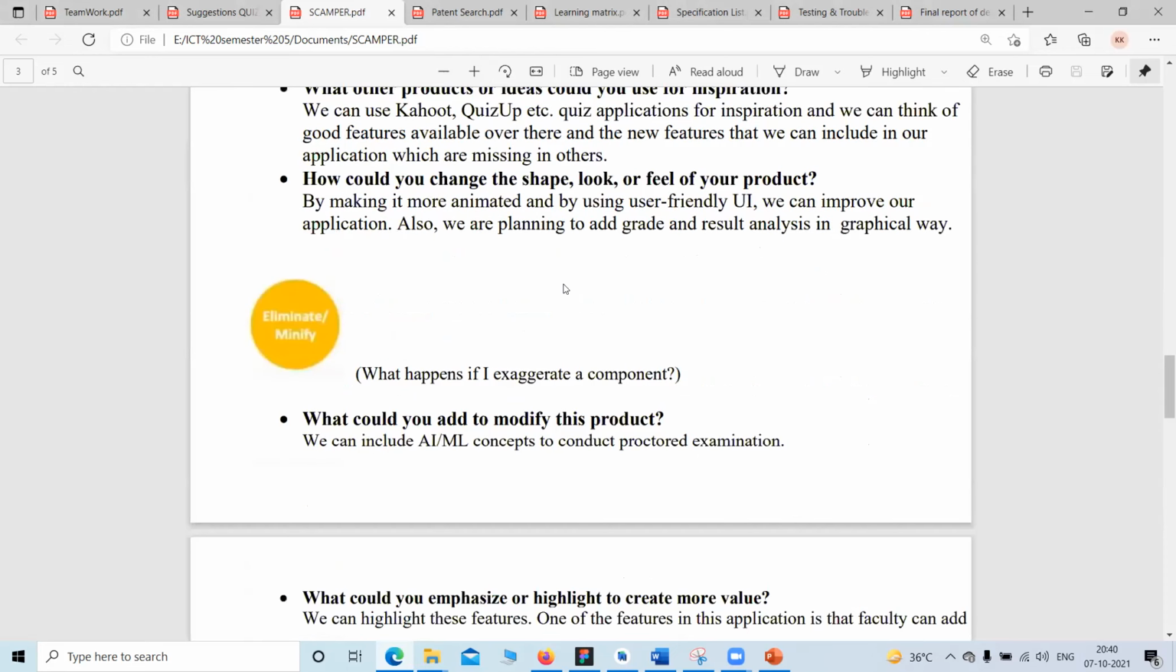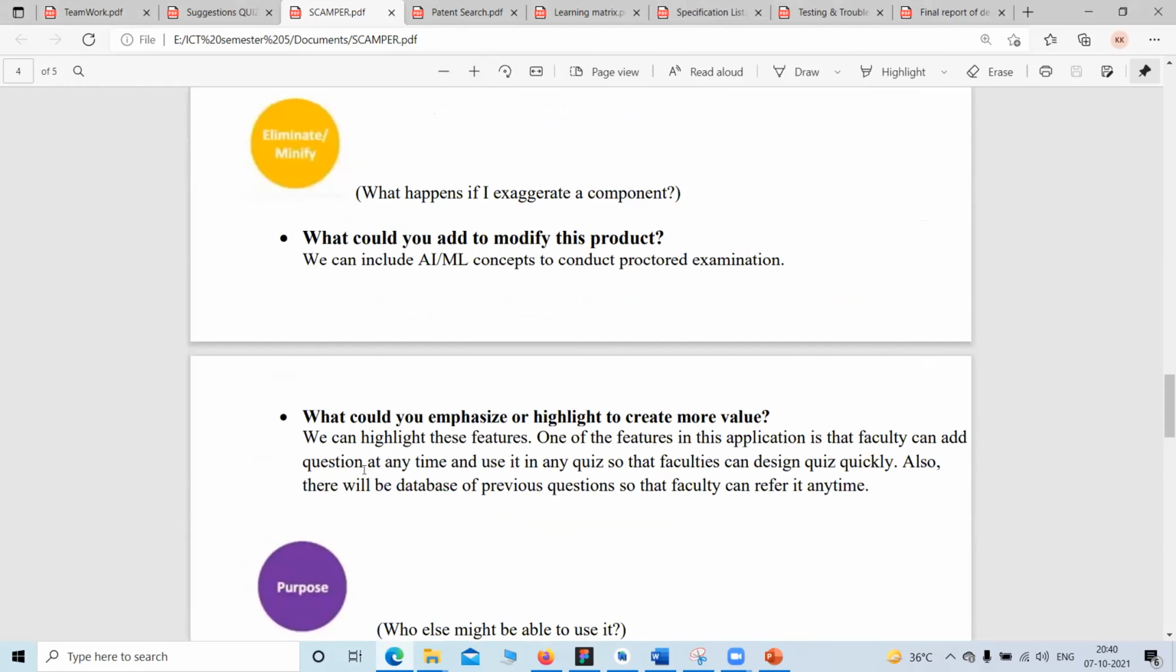The next thing is eliminate. Like what happens if I exaggerate a component, or what could you do to modify this product? So we can include the AIML concepts with this application to conduct the proctored examination.